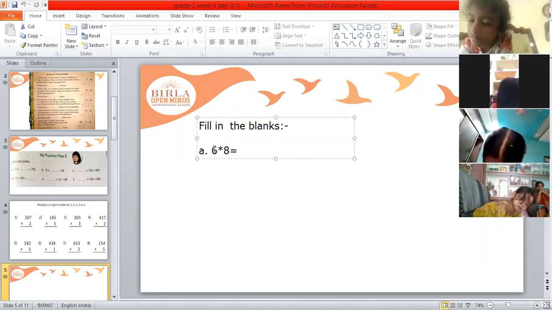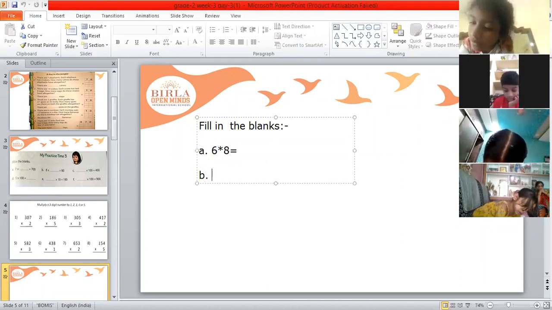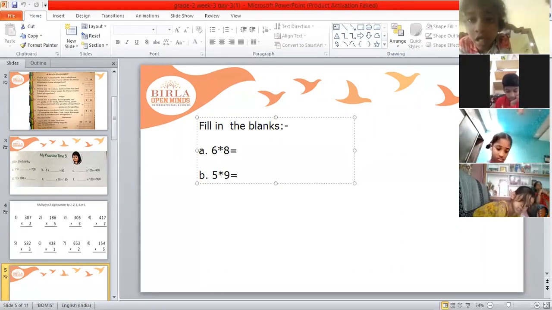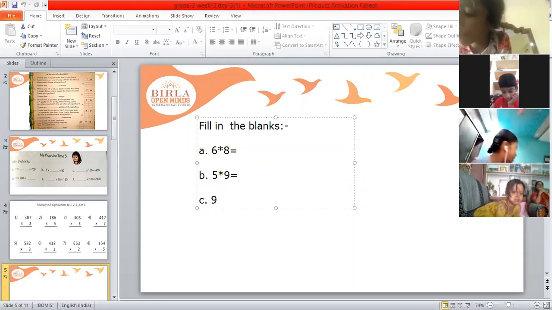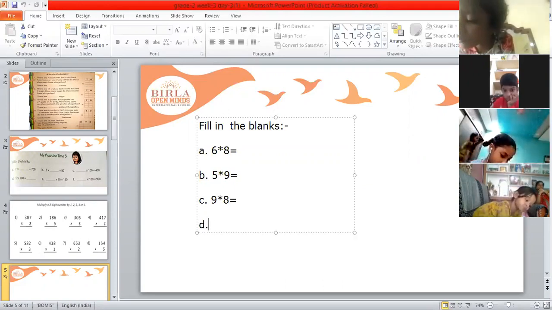6 multiplied by 8 is equal to how much? Then 5 multiplied by 9 is equal to how much? The next. 9 multiplied by 8 is equal to how much? 4 multiplied by 7 is equal to how much?